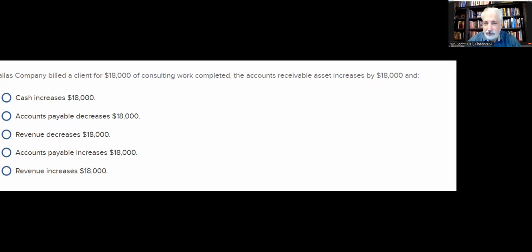I don't think so. Does this affect equity? You bet. What part of equity? The retained earnings. And what increases retained earnings? Well, net income increases retained earnings. Expenses decrease retained earnings. As do dividends, by the way. We'll see that later on, but dividends are going to be decreasing retained earnings. So what happens here? We had an increase in revenue. Last item on the docket.